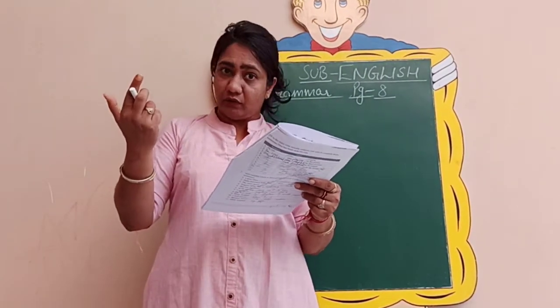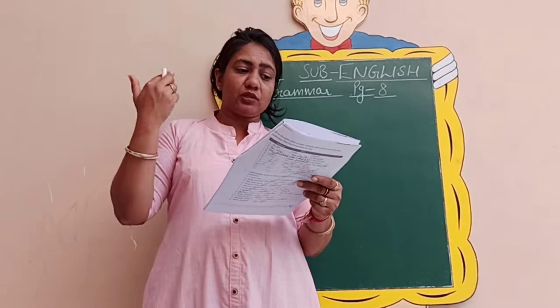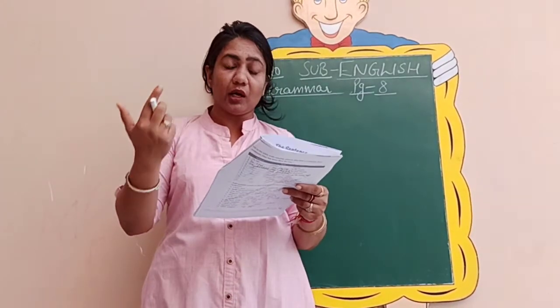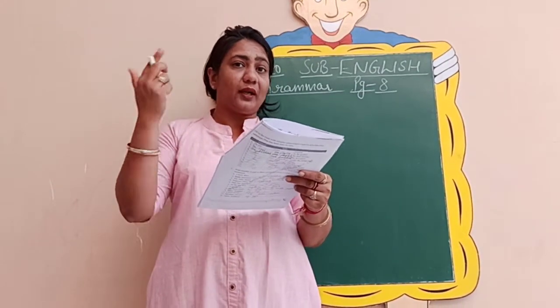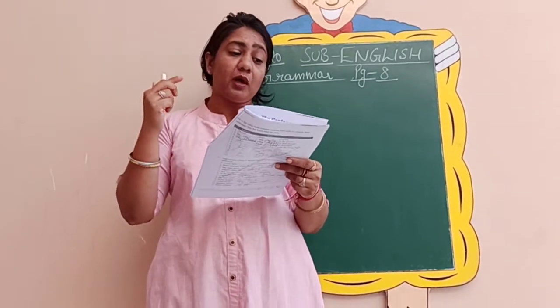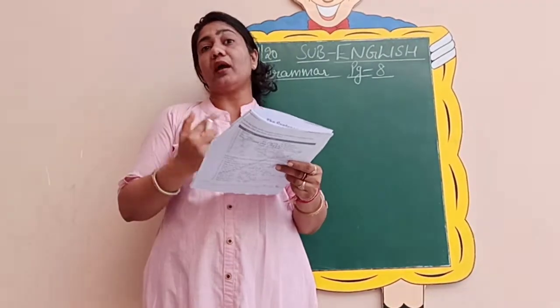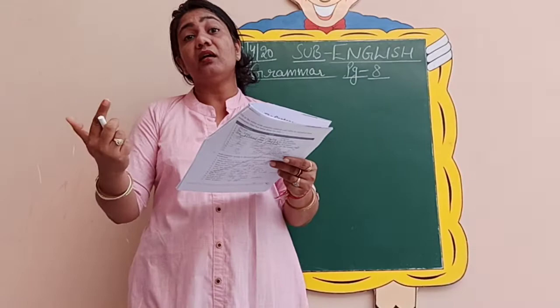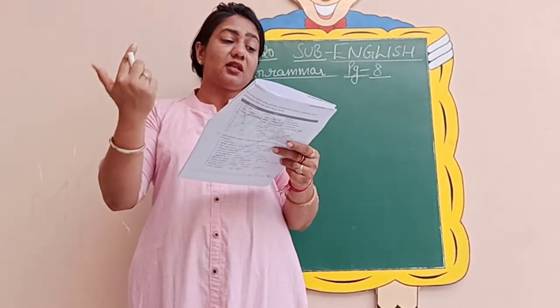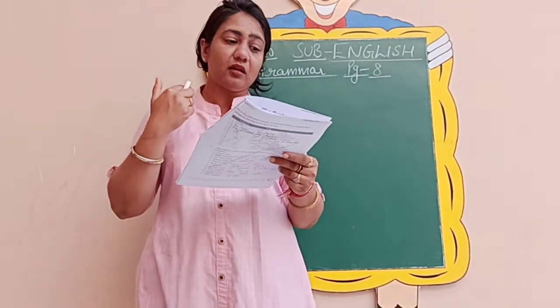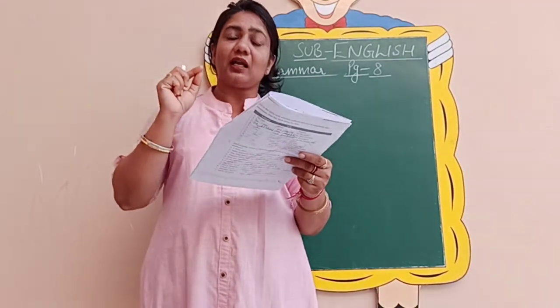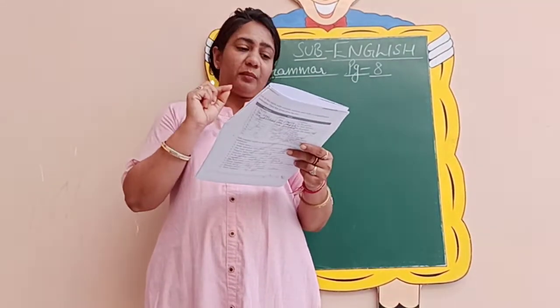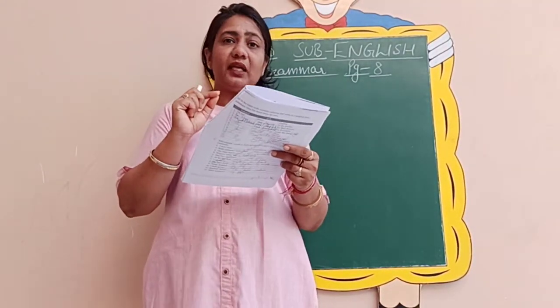Then we need a verb, that is also there, no doubt. Has is there, recovered is also there, two verbs are there, one is a helping verb, one is a main verb. But the third thing that is required for a complete sentence is the capital letter. Does the sentence start with the capital letter? No. M is starting with the small alphabet here, so it is not a complete sentence.